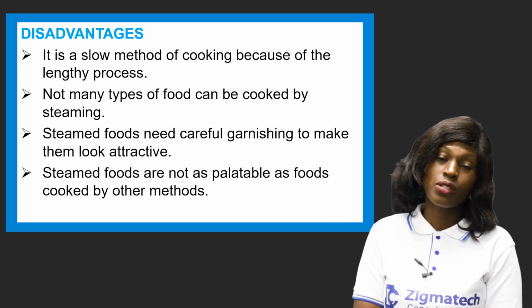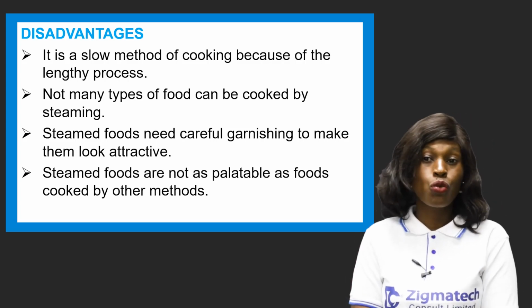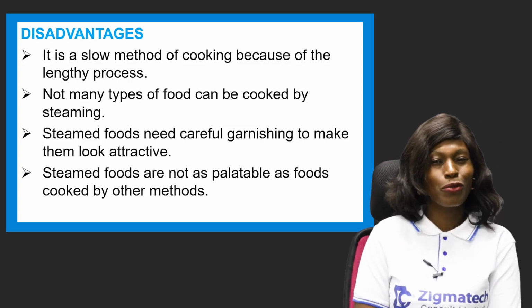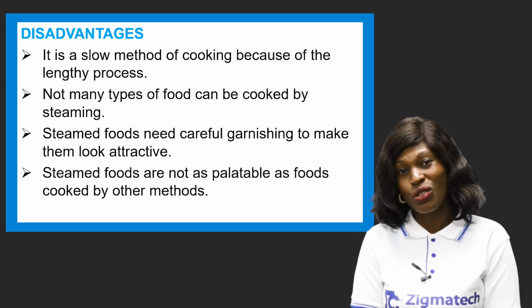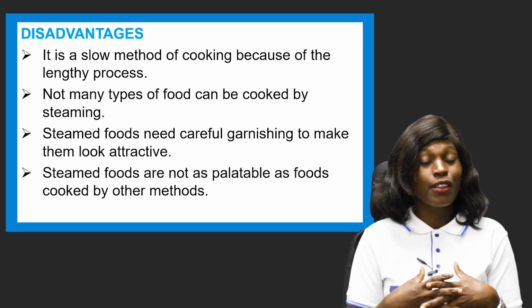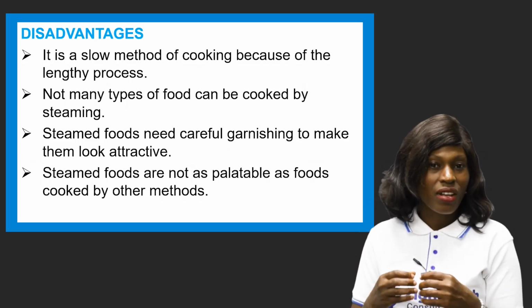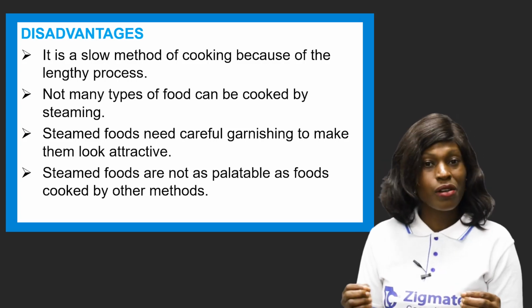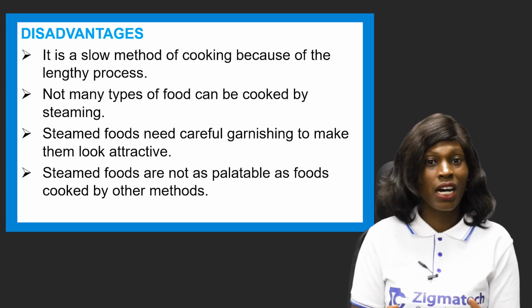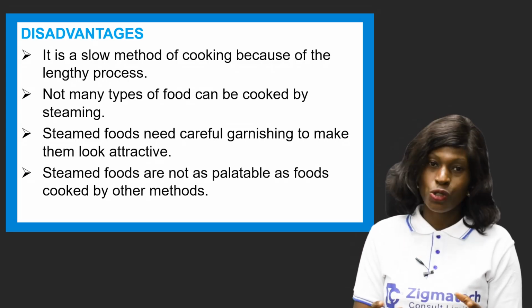Another disadvantage is that steamed foods need careful garnishing to make them look attractive. They are just cooked using steam, so you have to go the extra mile to garnish them to make them look okay. Garnishing is very important when you serve your food. Presentation is key.